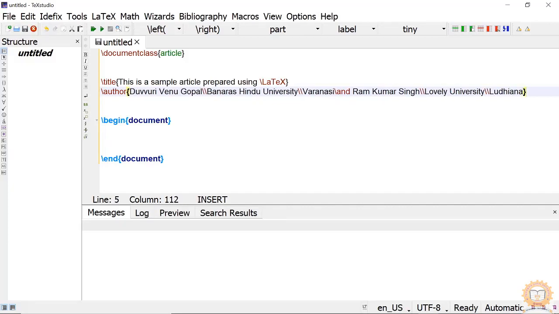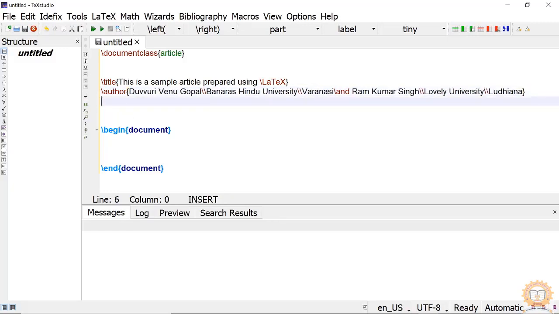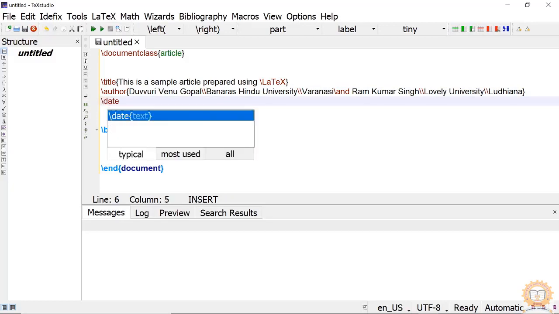See, when the brackets are correct, they are shown highlighted in yellow color. Okay, if there is an extra bracket, then it won't show any color. So remove it. Then if we don't need any date, what we have to do? \date and leave this empty.